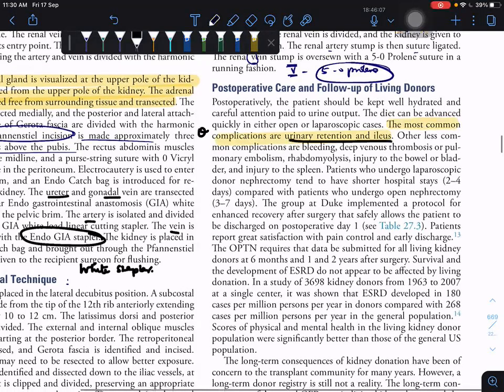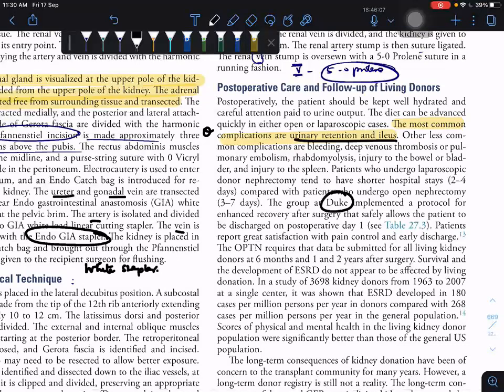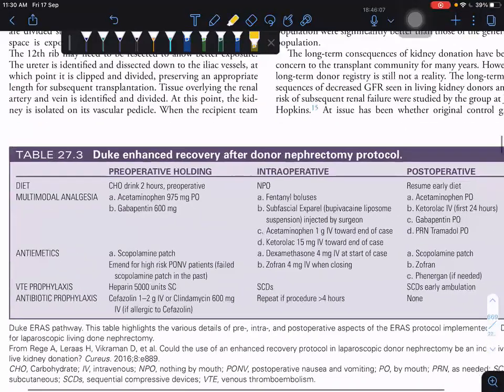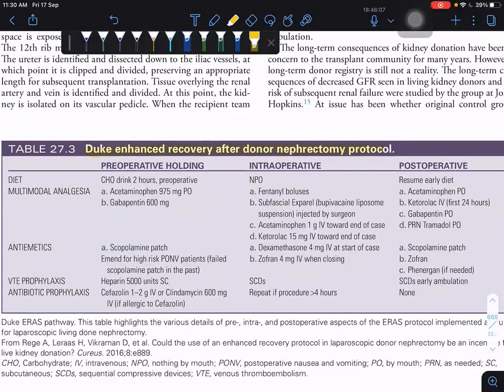One more is the Duke protocol. Duke implemented a protocol for enhanced recovery after surgery. The patient is mostly discharged on post-op day 1. If you are following this protocol, you can allow the patient to be discharged on day 1. This is Duke's enhanced donor nephrectomy protocol.